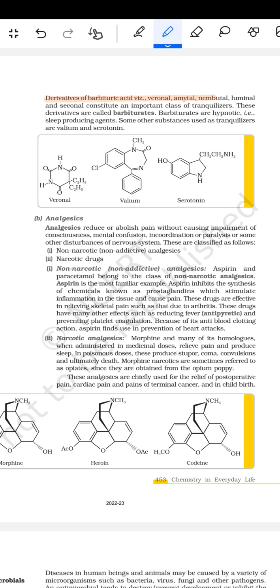barbituric acid, namely the Veronal, Amytal, Nembutal, Luminal and the Seconal. Veronal, Amytal, Nembutal, Luminal and the Seconal constitute an important class of the tranquilizers और ये 2023 में पूछा था। उसके बाद फिर आता है these derivatives are called the barbiturates. Barbiturates are the hypnotic, that means sleep producing agent.